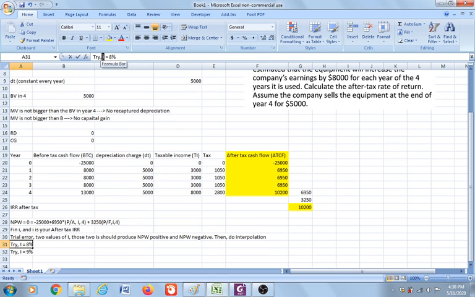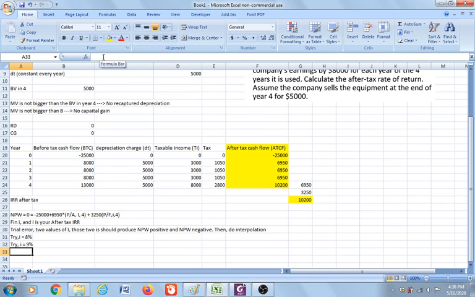With those two values of i, you're going to get the IRR after tax, which equals 8.96% after doing interpolation.